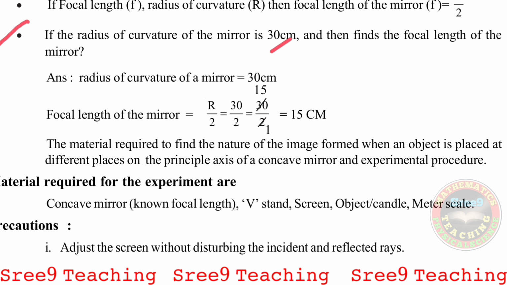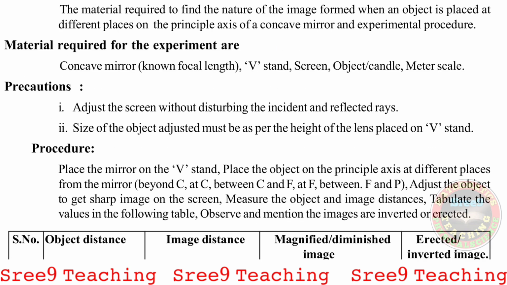Hence, the focal length of the mirror is 15. Yes, here is the experiment. Here you see the material required to find the nature of the image formed when an object is placed at different places on the principal axis of a concave mirror, and the experimental procedure.